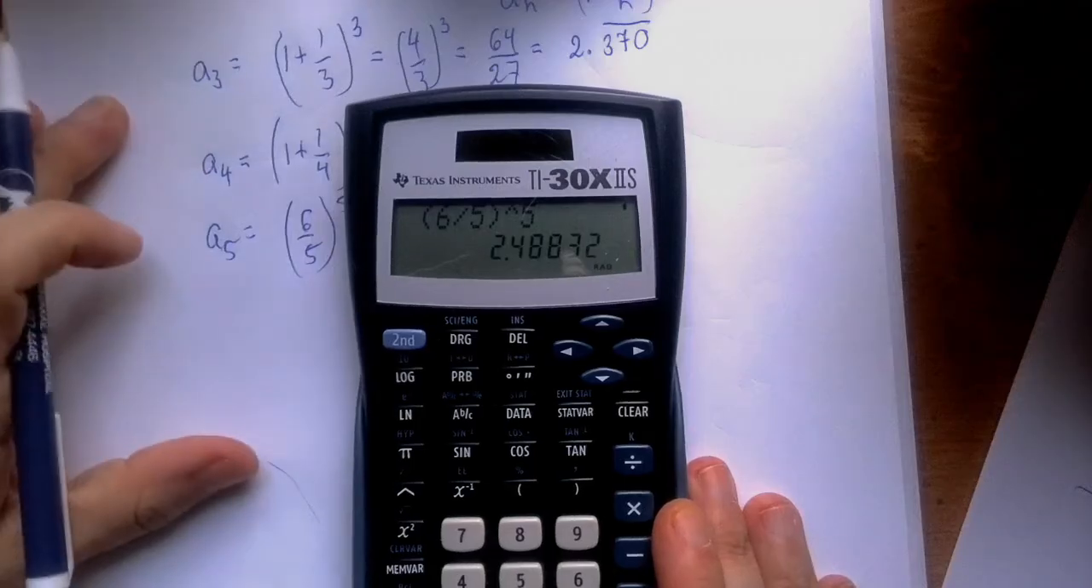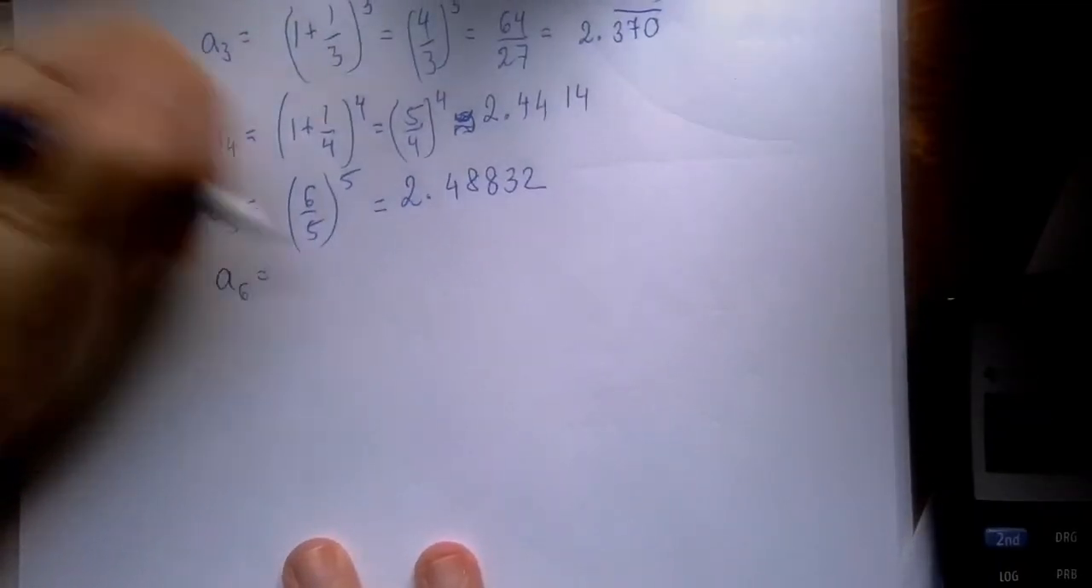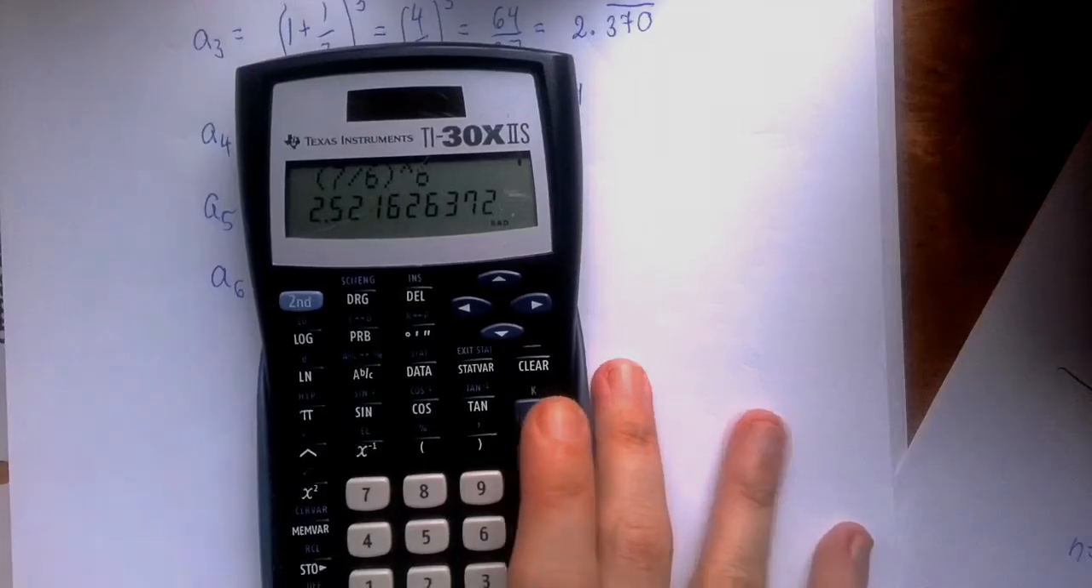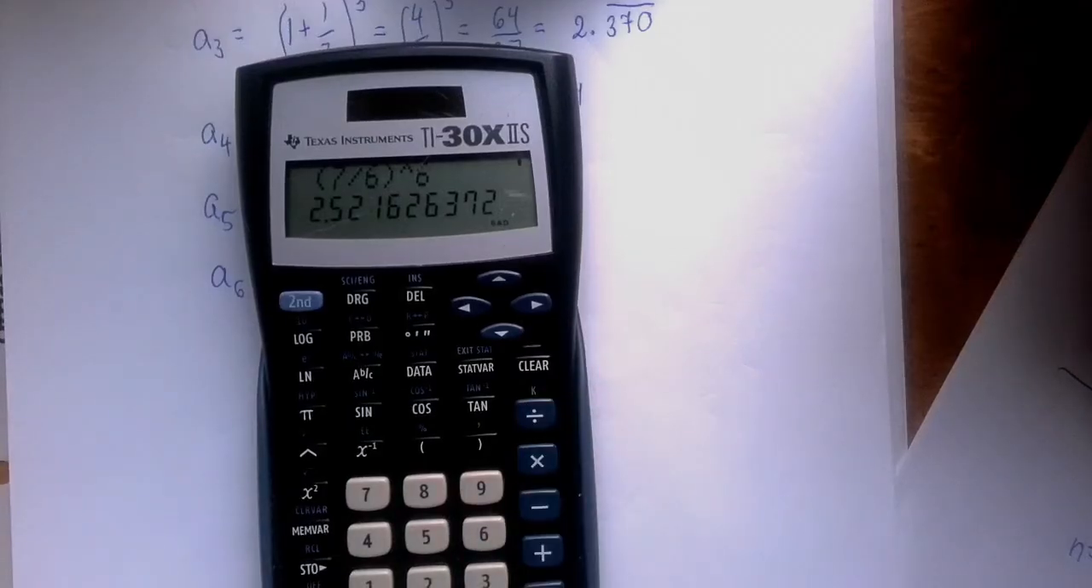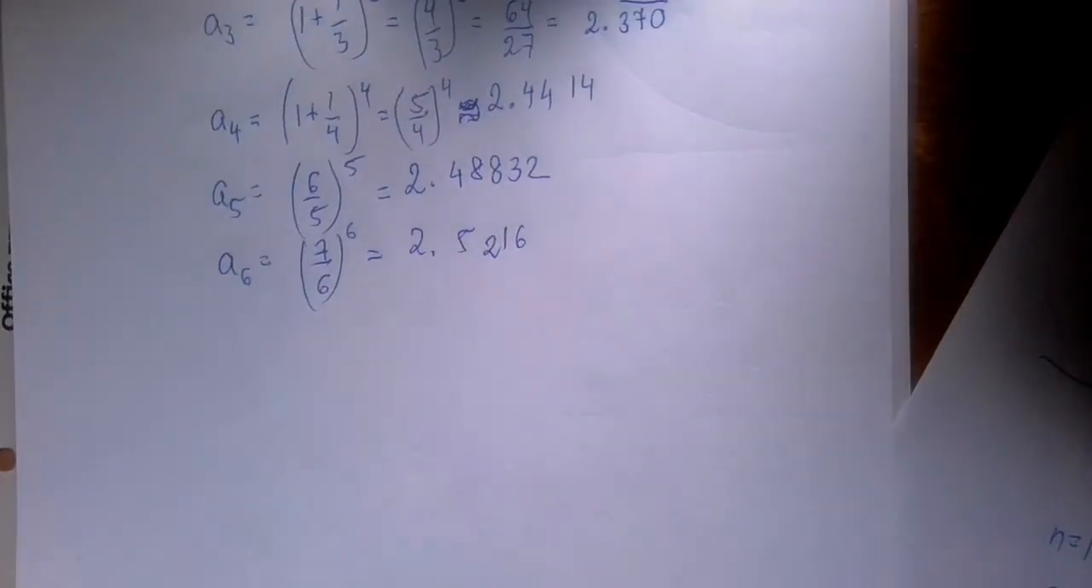That's 2.48832. A of 6 is 7 over 6 to the sixth power. That's 2.5216. Okay. There are reasons for this limit to be infinity.